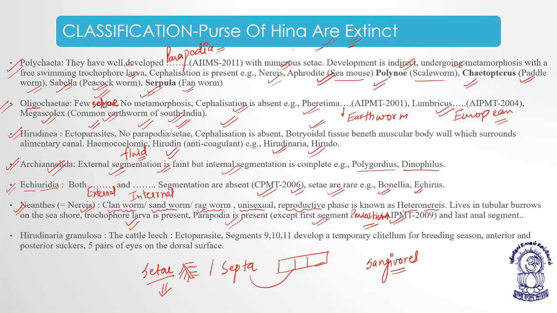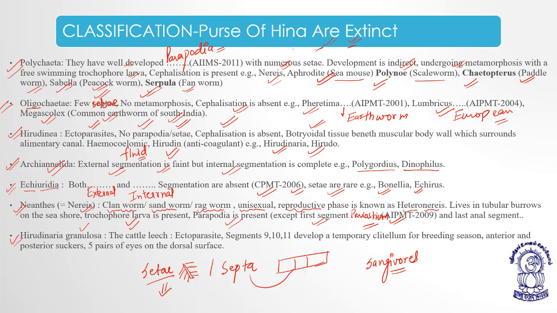They are unisexual. They show signs of dimorphism. The reproductive phase is known as heteronereis. Lives in tubular burrows on the seashore. There is a presence of trochophore larva, means indirect development, and the parapodia is present except the first segment and the last segment. First segment is known as peristomium.